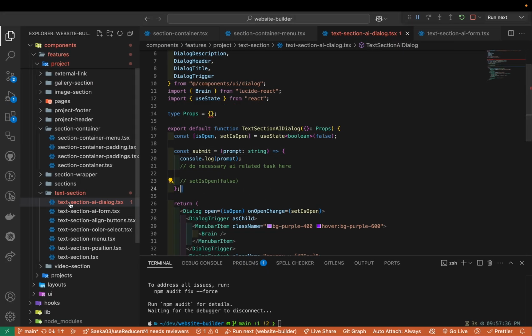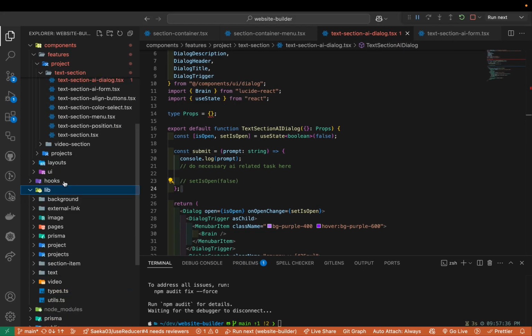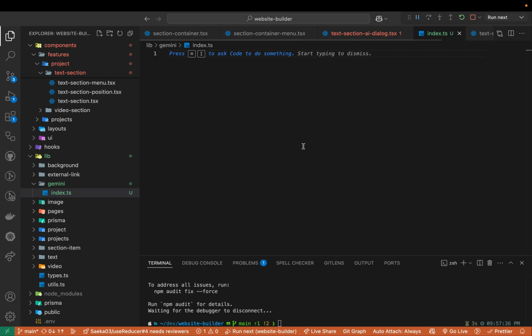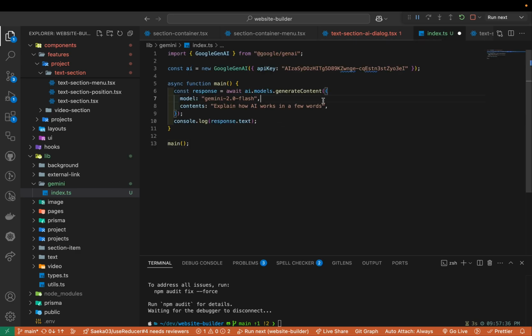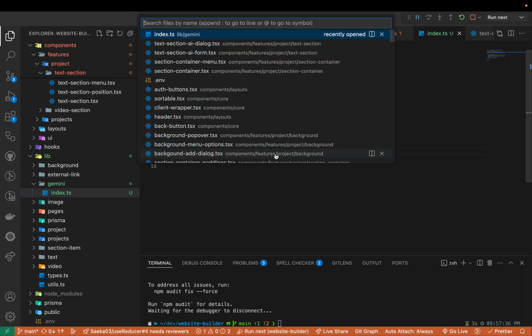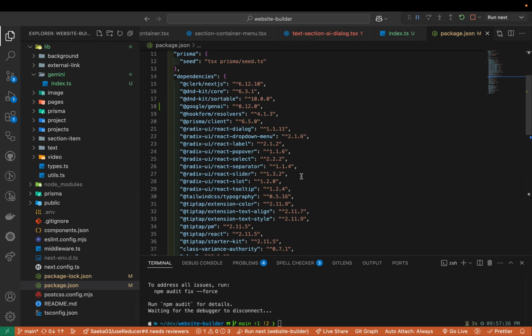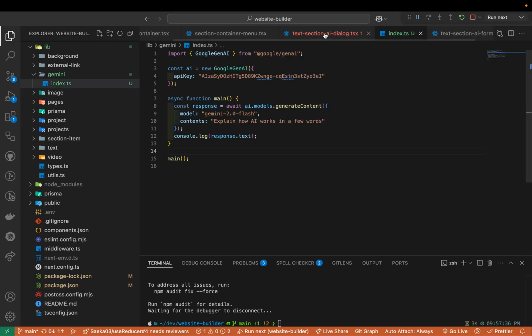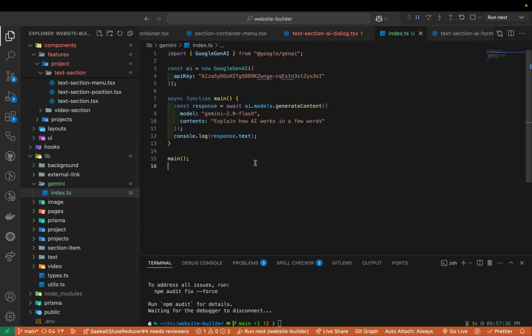Let's take a look. So here I'm going to create a lib folder and a file. Here I'm going to call it gemini/index.ts. I'm just going to copy the whole thing and then test a little bit and see how it's going to work. Okay, I have installed the tsx package before. If you go to package.json, tsx, this package allows me to run a TypeScript file directly. So I'm going to run this file directly.